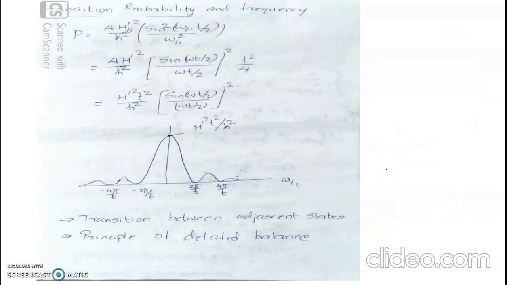This plot is shown here: transition probability and frequency difference of transition. We have P equal to 4H prime square by h cross square sine square omega t by 2 by omega